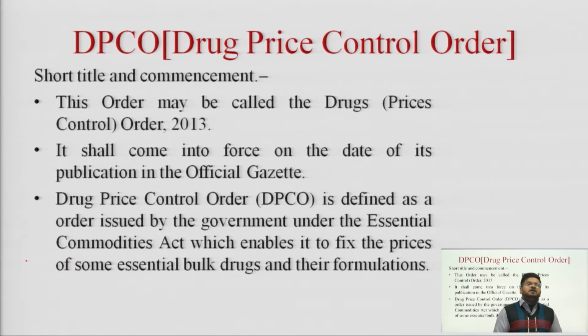There are many common diseases, and the pharmaceutical products for them had very high prices. So, to control that and to provide medication to all categories of people, the Government of India passed that particular order, known as the Drug Price Control Order.